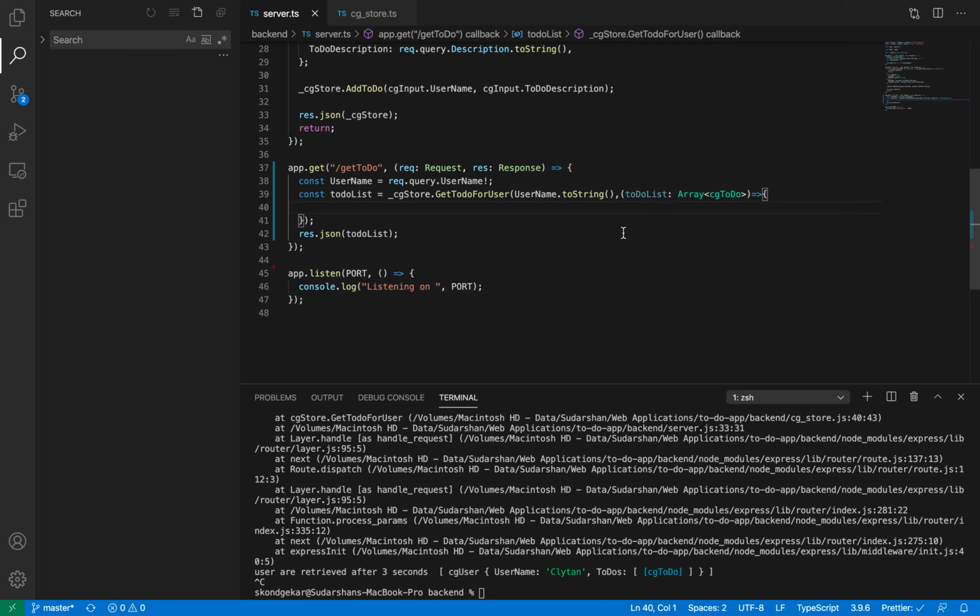And with this, my entire logic I need to change. Sorry, I cannot get my to-do list over here like this, but I will get the to-do list over here, and my response.json should be put inside this callback.